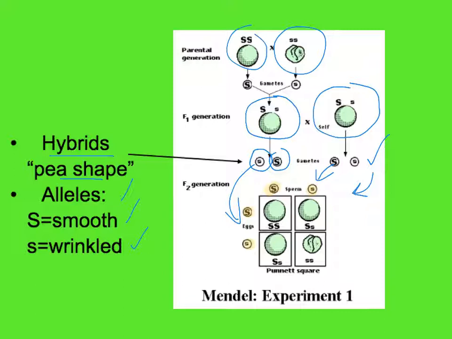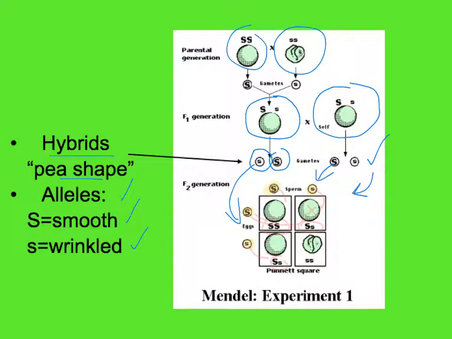In order to fill in this matrix, we simply take the alleles on the top and on the side and combine them, forming an individual that has the homozygous dominant allele combination, large S, producing a smooth pod seed. We take the other alleles on the top and on the side, producing this individual that is a heterozygous allele combination. But again, possessing at least one dominant trait gives you a smooth seed.